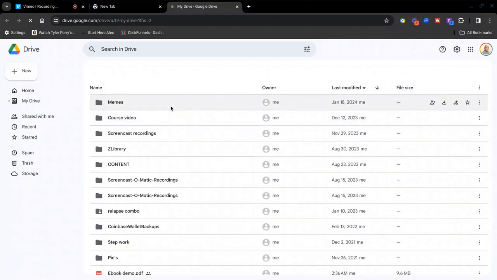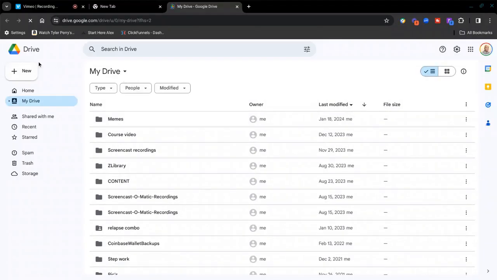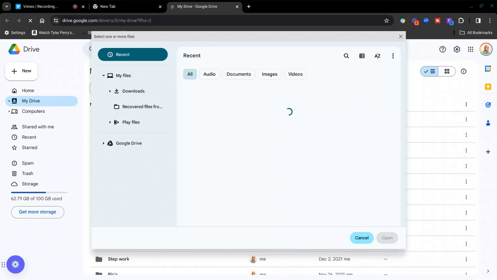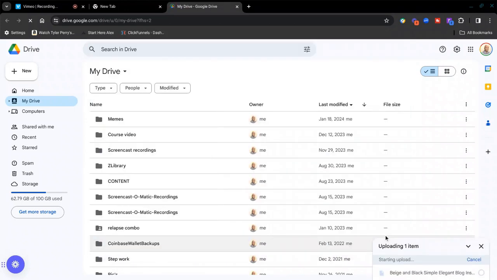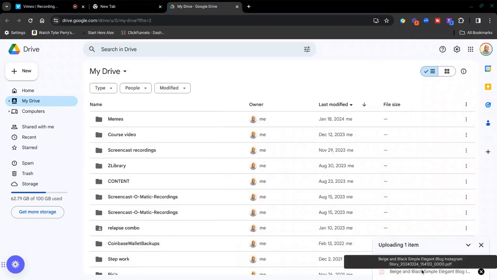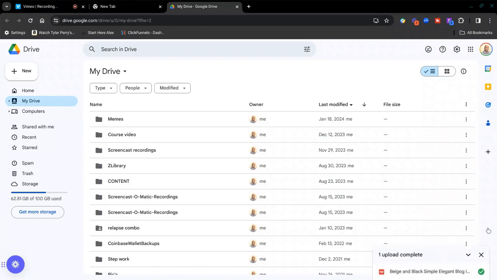Okay, now we're over in Google Drive. Now you want to go to the top left and press New. Then you go to Upload File, find the recent ebook you just downloaded, open it up, and you see at the bottom right it is uploading the ebook right here. We're just going to wait for it to upload so I can show you guys how to do it. Now the check mark shows it uploaded to Google Drive.